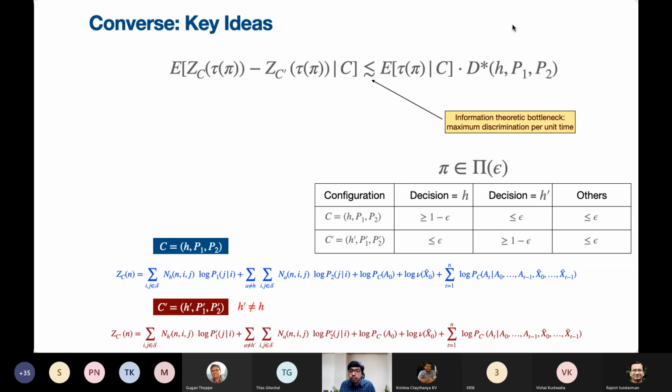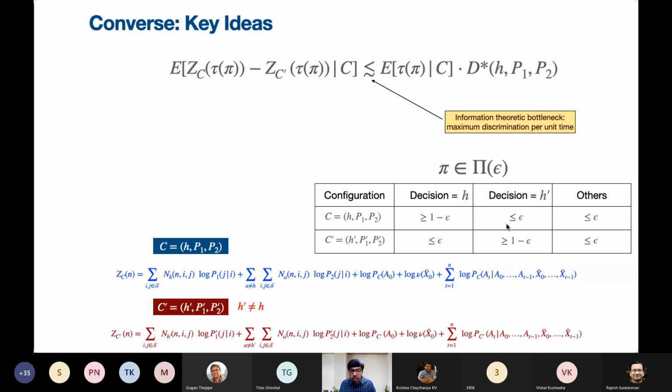Remember, this means that under the configuration C, it has to output the decision as H with probability at least 1 minus epsilon. And if there is some arm H prime not equal to H, that is an incorrect one, the decision for this should have a probability of at most epsilon. Similarly, for all the other arms other than H. Under configuration H prime, well, the policy does not know what the true configuration is. It better work for all configurations. So under the configuration H prime, it has to put probability at least 1 minus epsilon on H prime and a probability of at most epsilon on all the other arms.